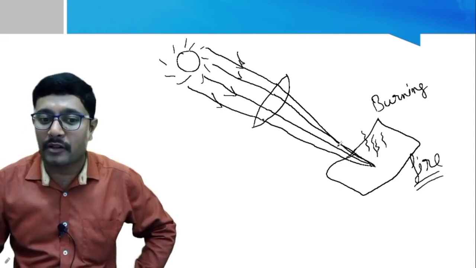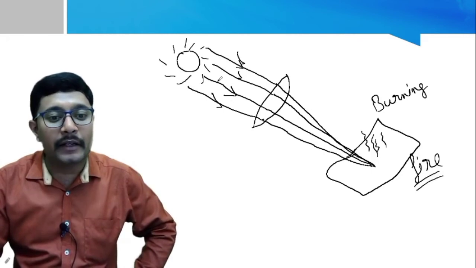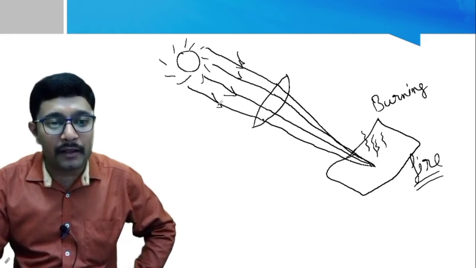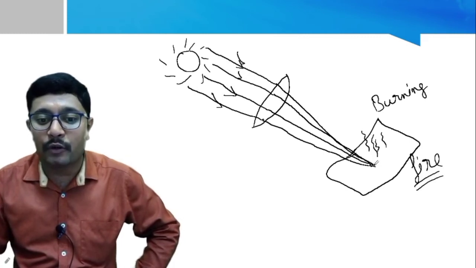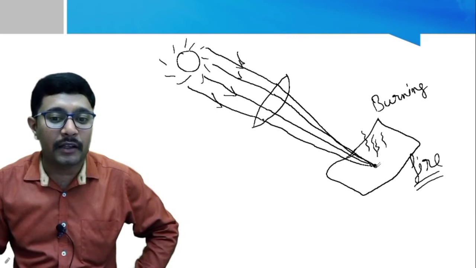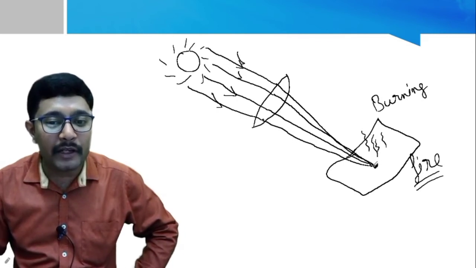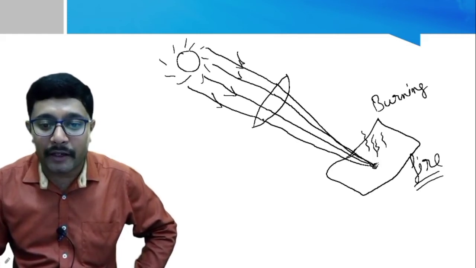Why? Because all the light rays coming from the sun, that is in parallel lines, get converged to a point. This point is the image of the sun. I will repeat, this point is the image of the sun where the light rays are concentrated at a point.